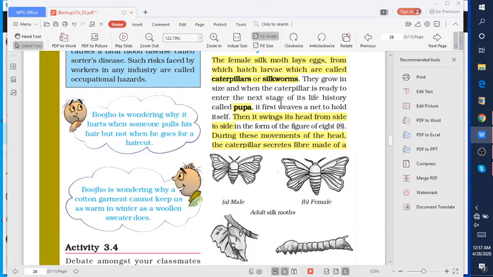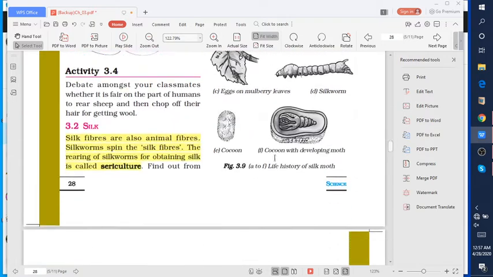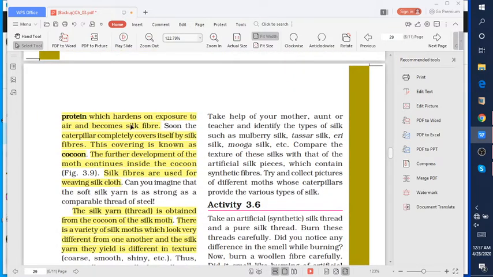They grow in size and get ready to enter the next stage, which is the pupa. Pupa, students, is a stage between larva and adult. Now this pupa swings its head from side to side, and this movement secretes a fiber. This fiber is made up of protein, which hardens when it is exposed to air and becomes a silk fiber.